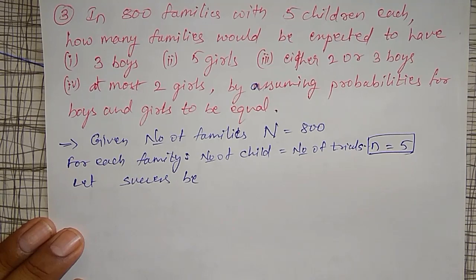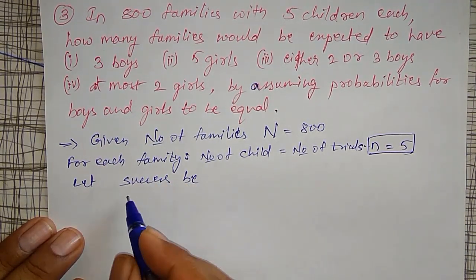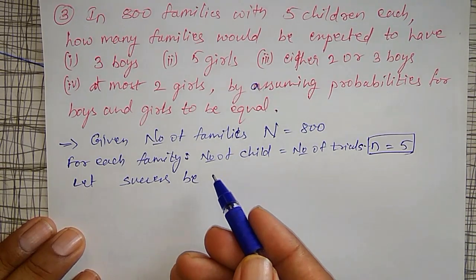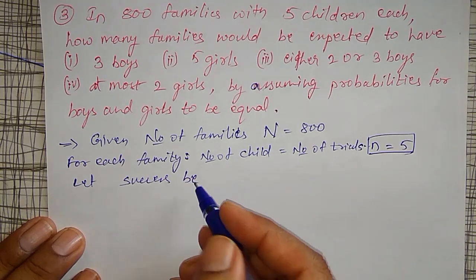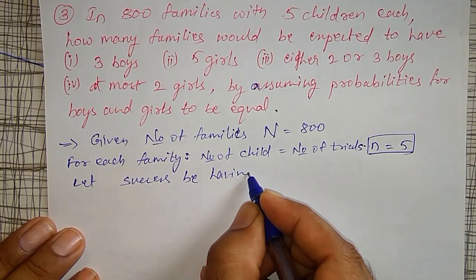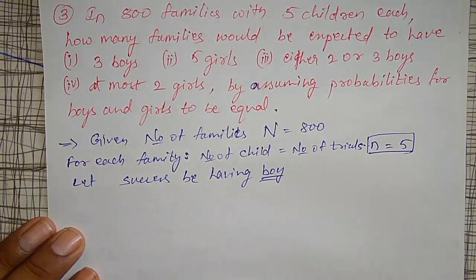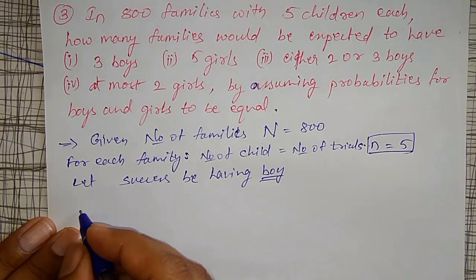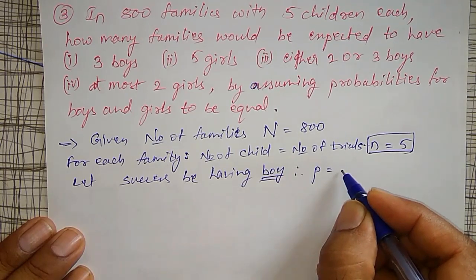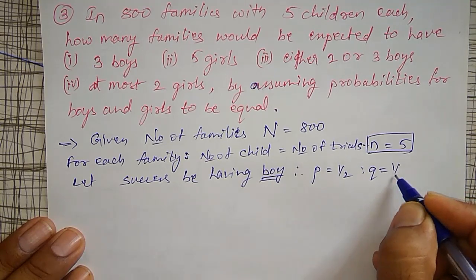Therefore, I give equal probability for a boy or a girl. Let me define success as having a boy, for my convenience. Therefore, probability of success small p is 1 by 2, and q is also 1 by 2.